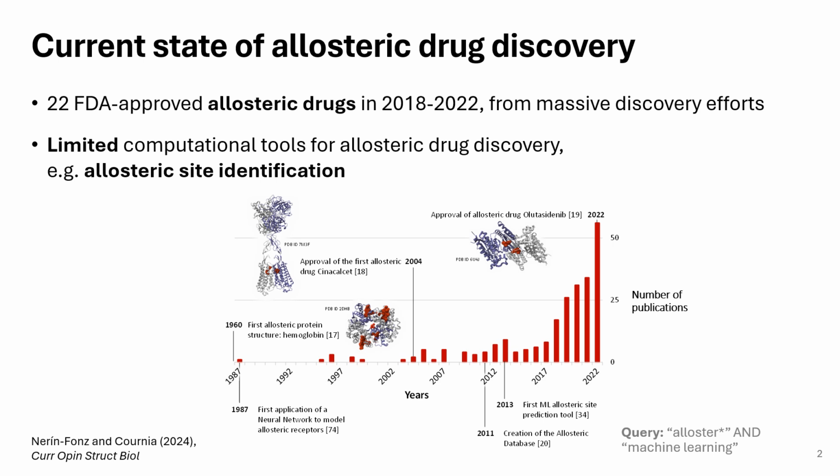You have heard already and will hear during this conference how allosteric drug discovery has become of great importance, and also the combination of allostery and machine learning has gained a lot of interest progressively during this past year, starting from the first application of a neural network to model allosteric receptors by Jean-Pierre Changeux here in the audience in 1987. However, computational tools for allosteric drug discovery have some limitations.